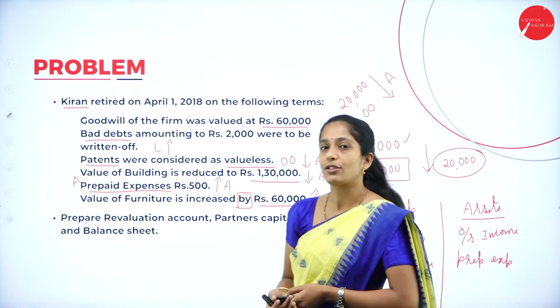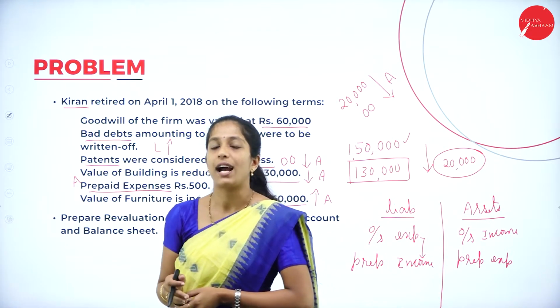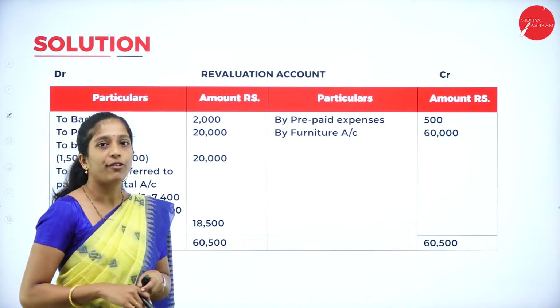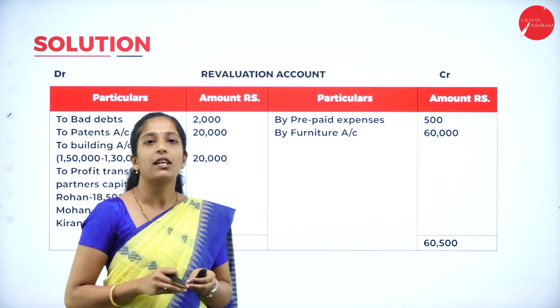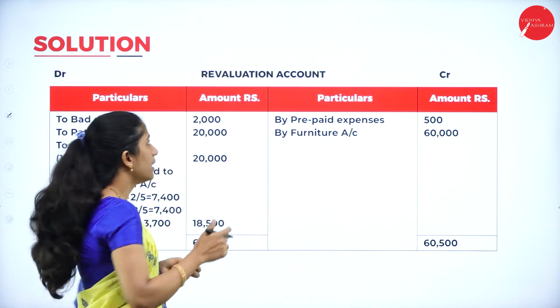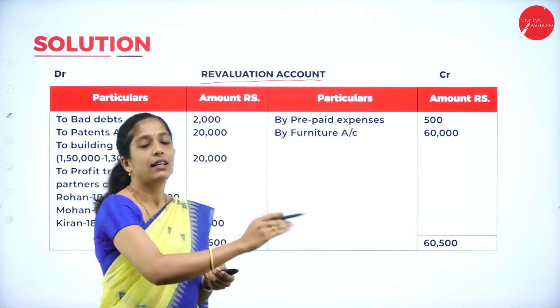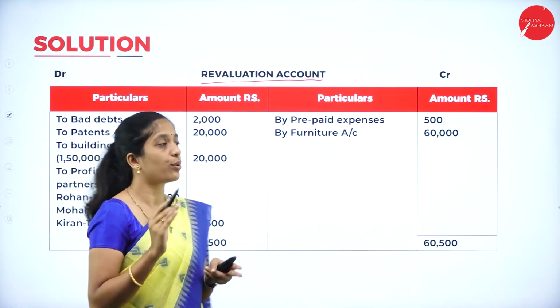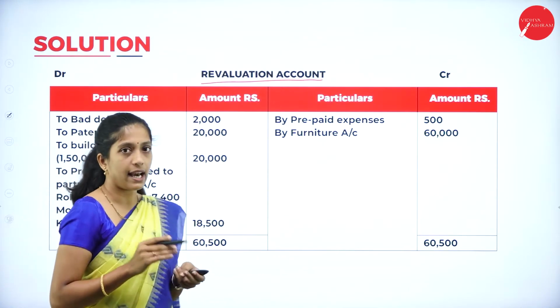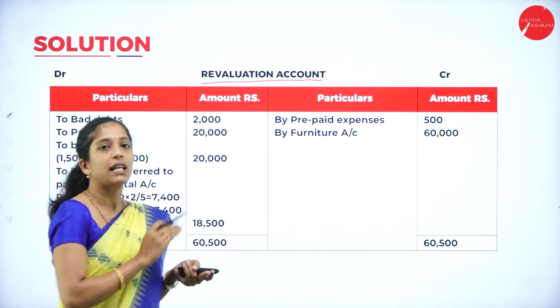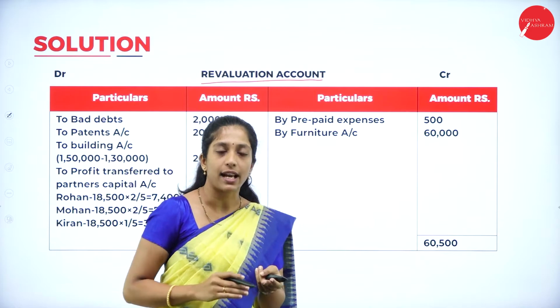Now we shall go through the solution directly. The first account we have to prepare is the revaluation account. So this is the format of revaluation account. How to begin your solution? Write the heading revaluation account. You will have both debit and credit side, and don't forget to write DR and CR, that is nothing but debit and credit. So in your debit side, particulars and amount, credit side, particulars and amount.